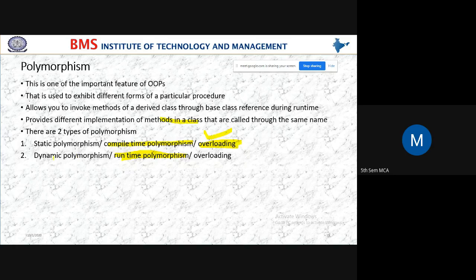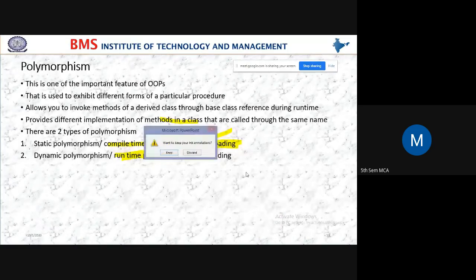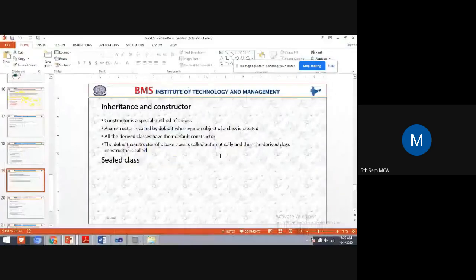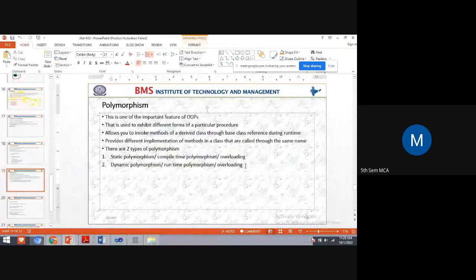The other type is dynamic polymorphism, also known as runtime polymorphism. This runtime polymorphism is also known as overriding.